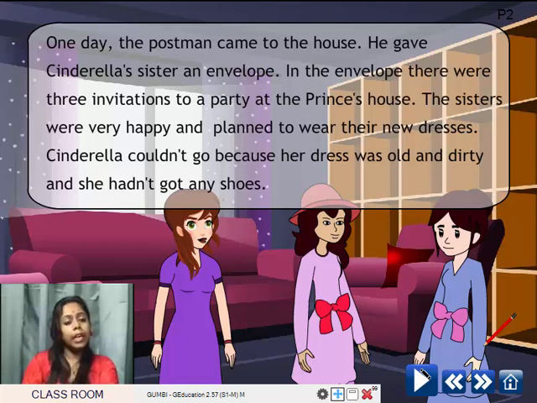One day, the postman came to the house. He gave Cinderella's sister an envelope. In the envelope, there were 3 invitations to a party at the prince's house. The sisters were very happy and planned to wear their new dresses. Cinderella couldn't go because her dress was old and dirty and she hadn't got any shoes.